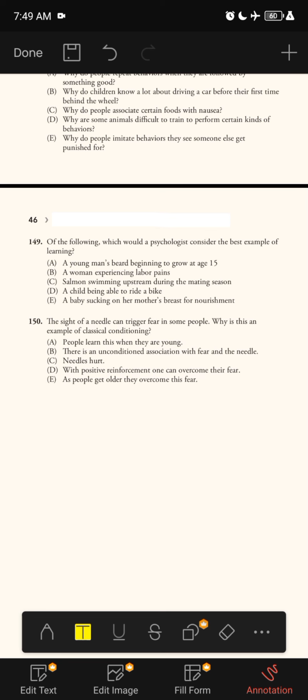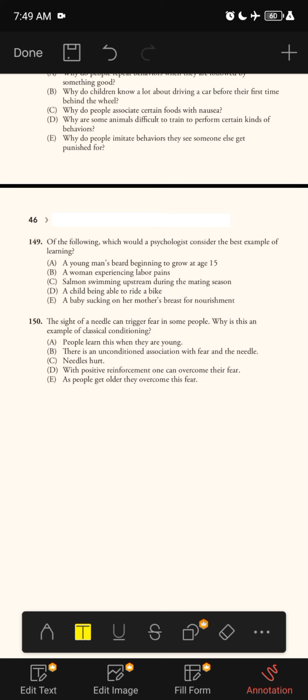D. A child being able to ride a bike. E. A baby sucking on her mother's breast for nourishment. Choice D is the only one that has to do with a learned behavior, because a child being able to ride a bike comes through learning.